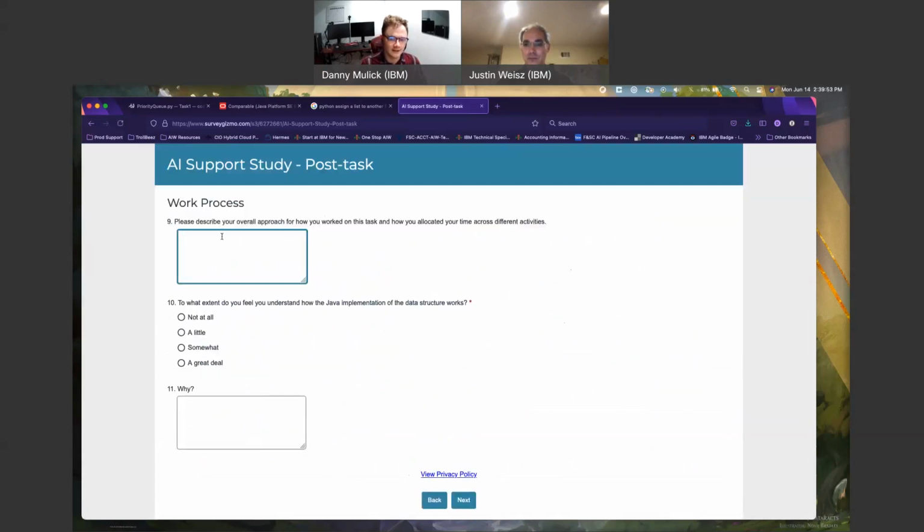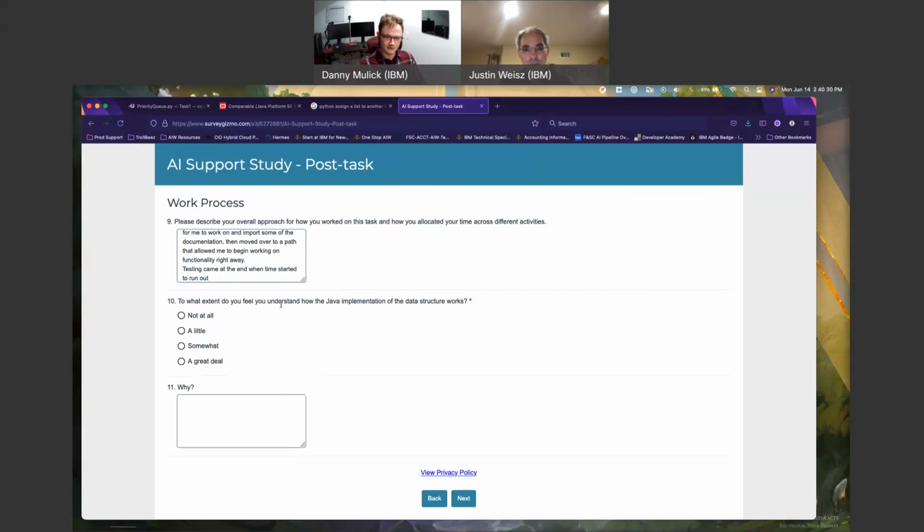Approach for how I worked on this task and how I allocated my time. I worked in ways to first pave out the path for me to work on and import some of the documentation, then moved over to a path that allowed me to begin working on functionality right away. Testing came at the end, when time started to run out.